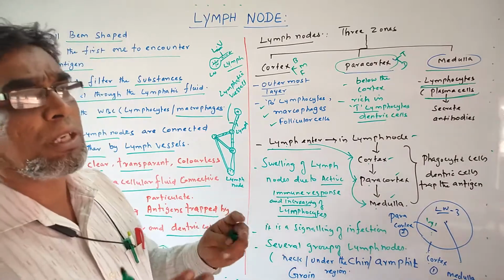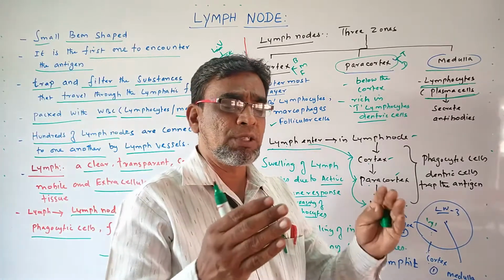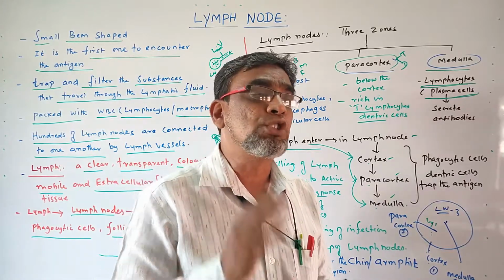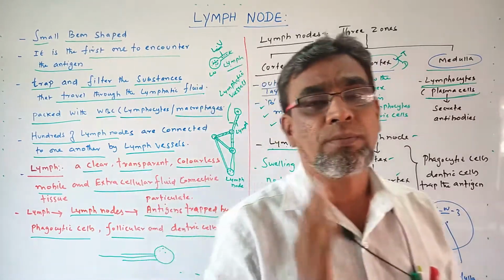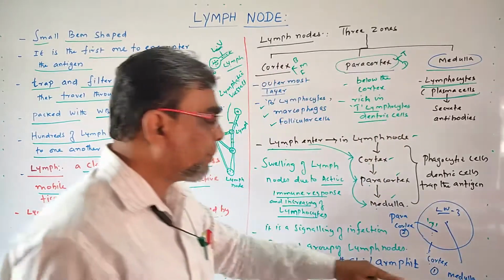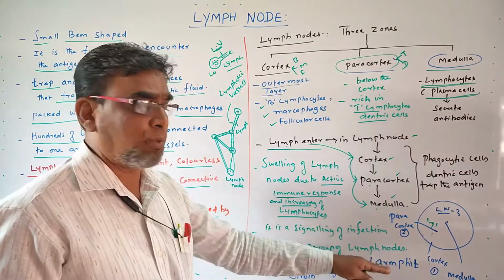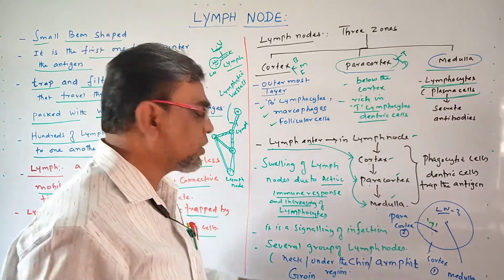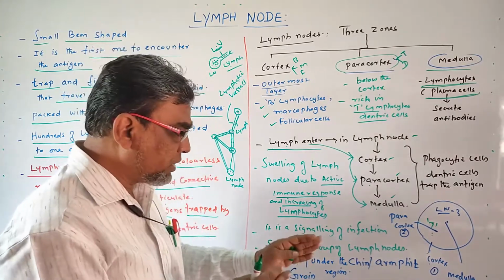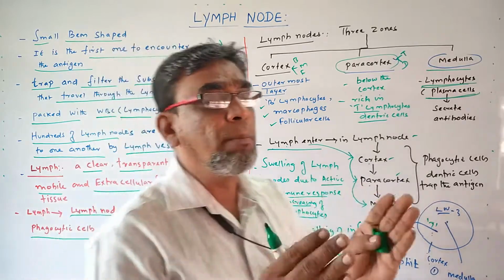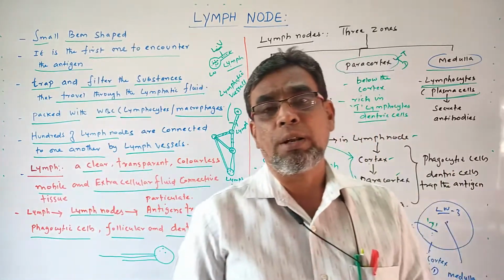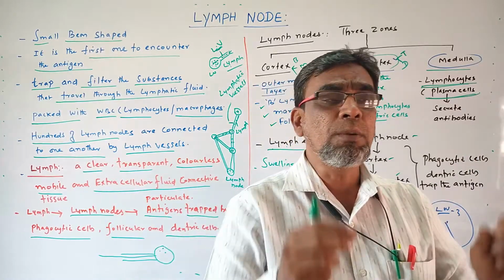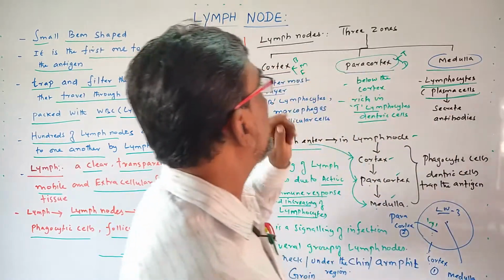The lymph nodes are in several groups. They are present throughout the body, especially in the neck region, the chin region below the chin, and also in the armpit regions, below the shoulders. Armpit region and also groin region. These are the regions where lymph nodes are high in number. Several groups are there. So these are the important features of lymph nodes.